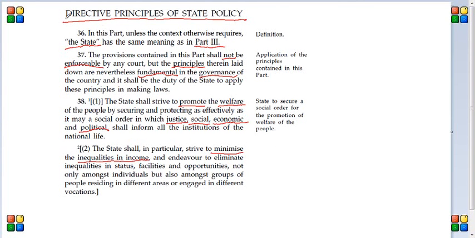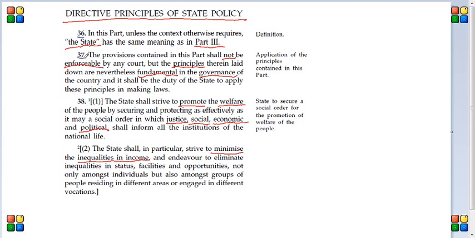Okay, let's talk about Directive Principles of State Policy, in short, DPSP. Article 36 says, in this part, unless the context otherwise requires, the state has the same meaning as in Part 3. Part 3 was related to fundamental rights. So it says over there that state means central government, state government, and all municipal bodies and all that. So that's what state here also means.